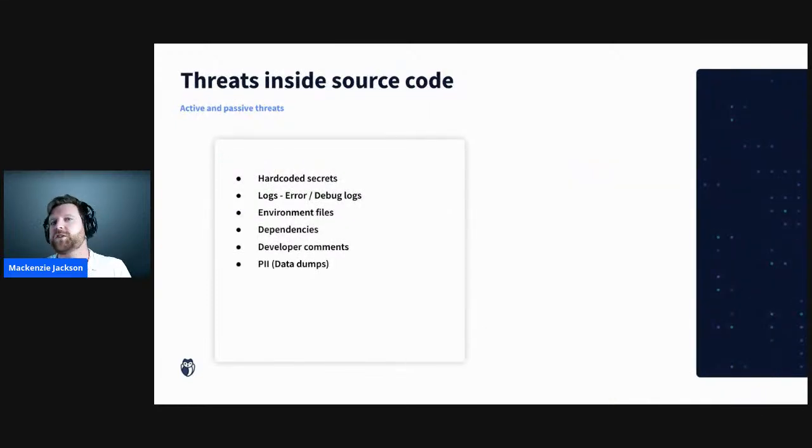Okay, so we've talked about how code can be sprawled and how we can accidentally leak our private code or give hints as to what's inside there. Let's talk about the threats that are inside our source code.